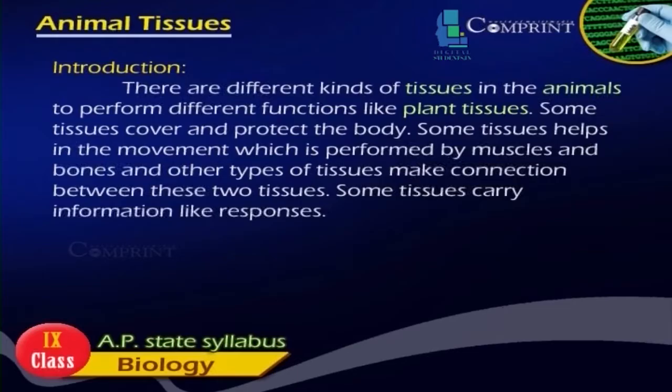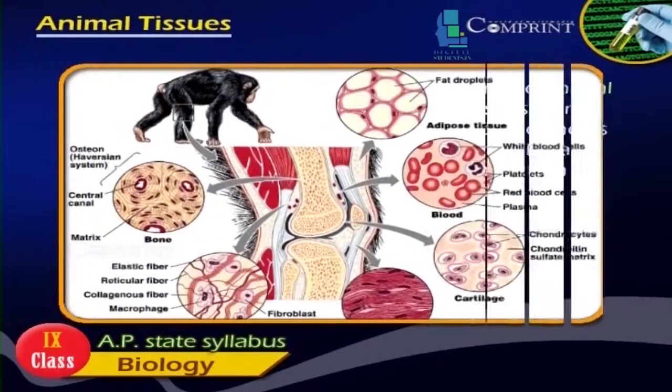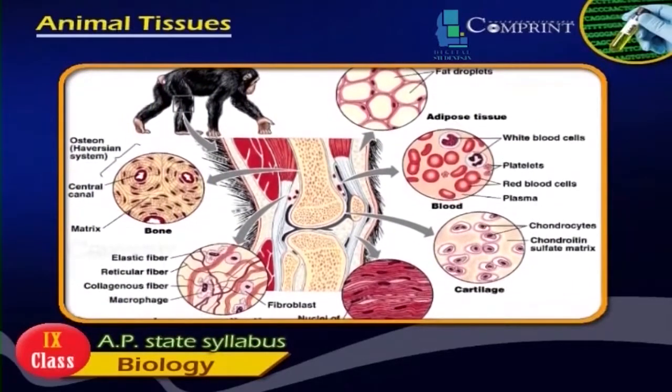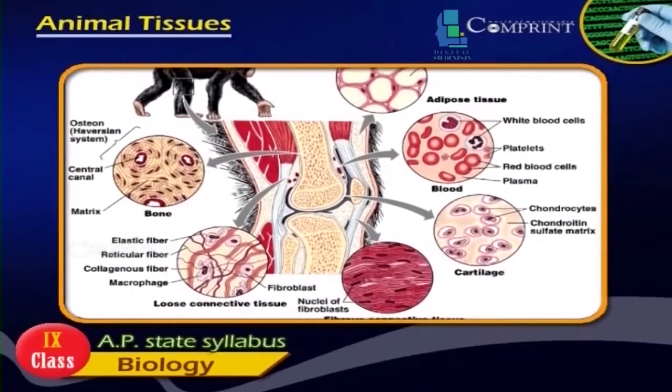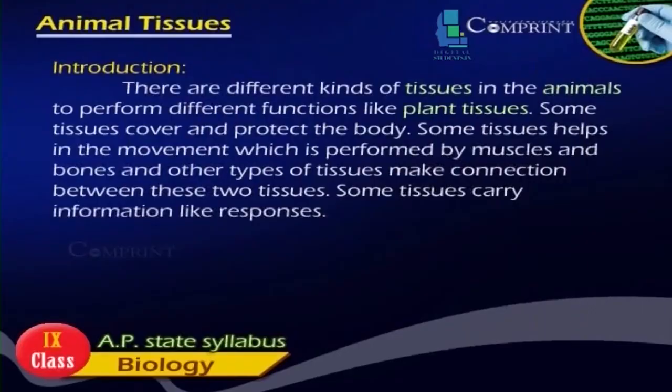Introduction. There are different kinds of tissues in animals to perform different functions, like plant tissues. Some tissues cover and protect the body. Some tissues help in movement, which is performed by muscles and bones, and other types of tissues make connections between these two tissues. Some tissues carry information, like responses.